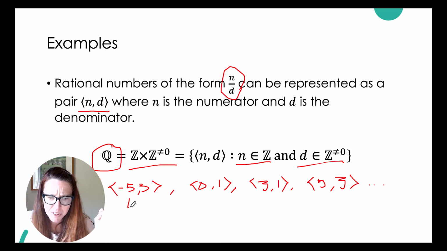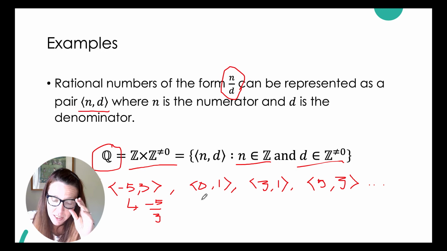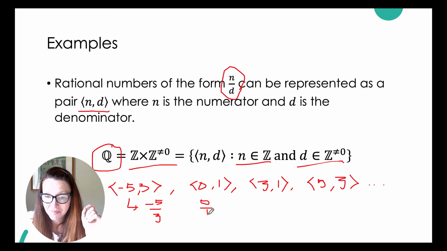So what does that represent? Well, -5, 3 represents -5/3. Zero, 1 represents the fraction 0/1, but that's the same as 0, right? 3, 1 represents the fraction 3/1, which is the same as 3, the integer 3.